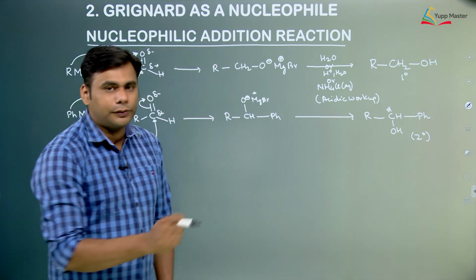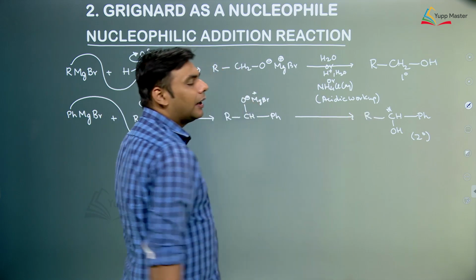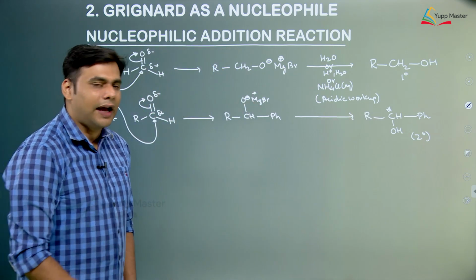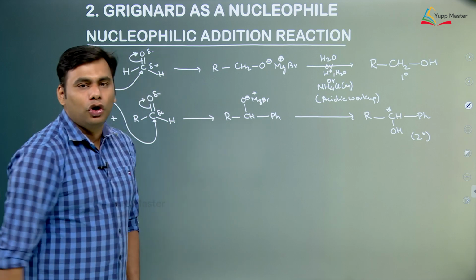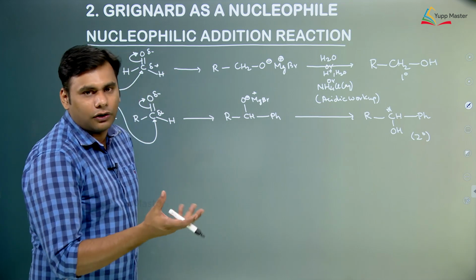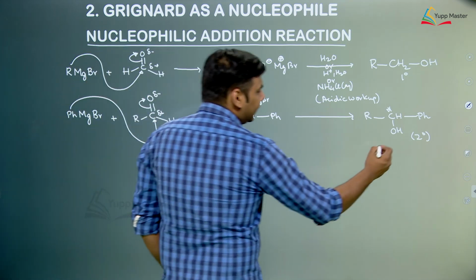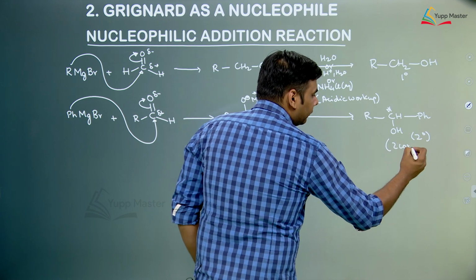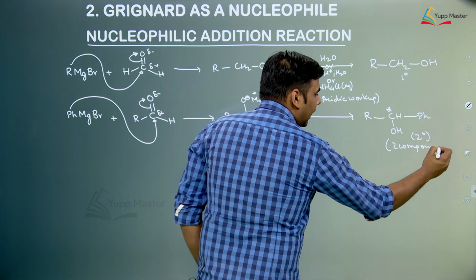Because there are 4 different groups attached to this carbon, this compound is chiral, and because it is chiral, it will have 2 isomers which are called enantiomers. So basically in these cases 2 compounds are formed because it is a chiral molecule.